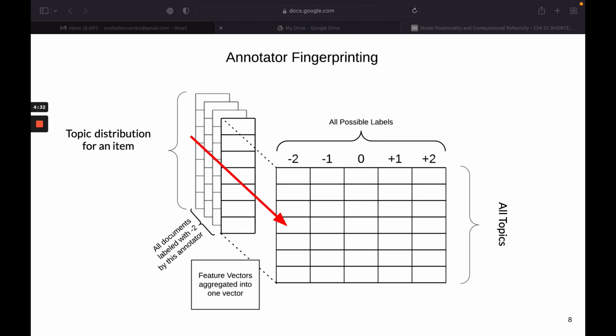In essence, an annotator fingerprint is a two-dimensional matrix in which the annotator's label is represented in the columns and the context in which the label was applied is represented in the rows. Representing labels in this format is straightforward when the labels are discrete, but representing context requires a sense of what some of the broad but meaningful contexts are within the dataset. To achieve this, we need to use some kind of data reduction or compression method to collapse specific data points into broader contexts. In our paper, we use a topic model vector in a text classification task to help us understand which topics frequently received which labels from a particular annotator.